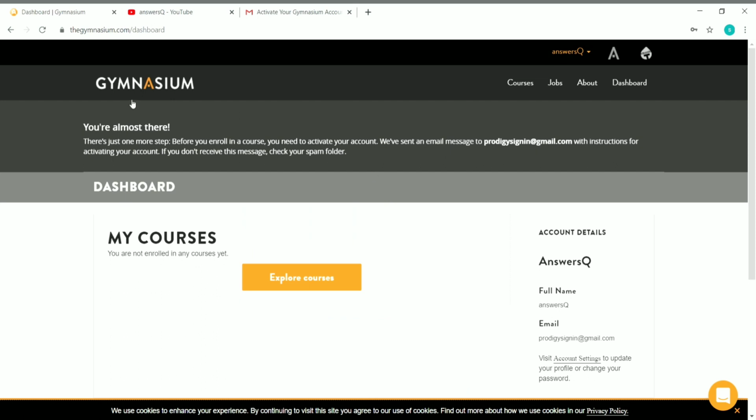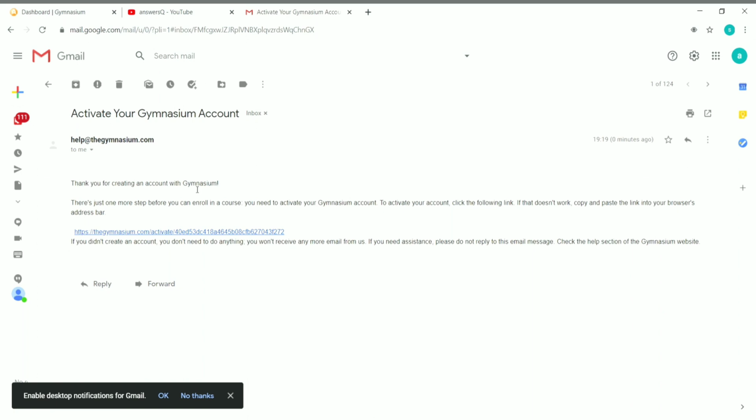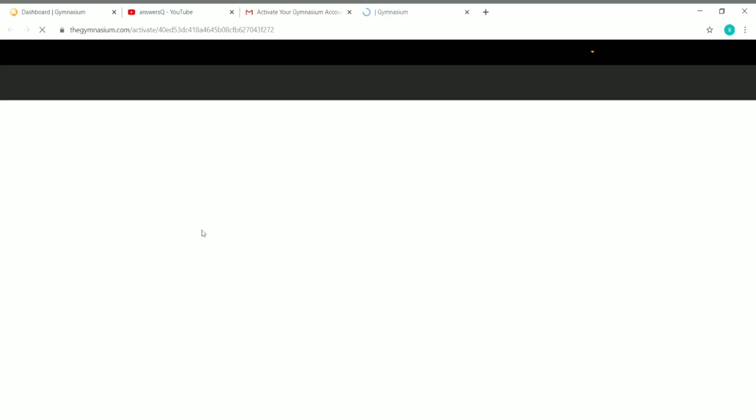Once you create an account in Gymnasium, you will see this, you are almost there. Before you enroll in a course, you need to activate your account. We have sent an email message. So you will get a mail like this from Gymnasium. You have to just click on this link and activate your account in Gymnasium.